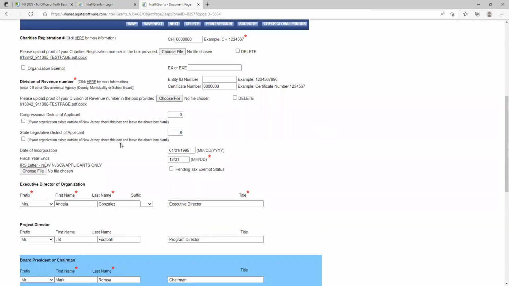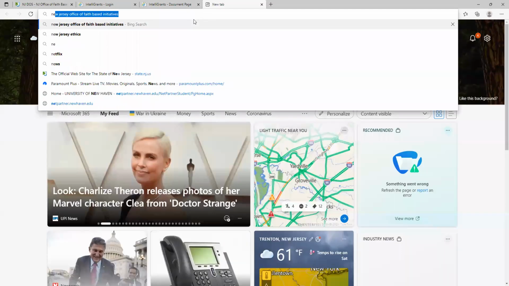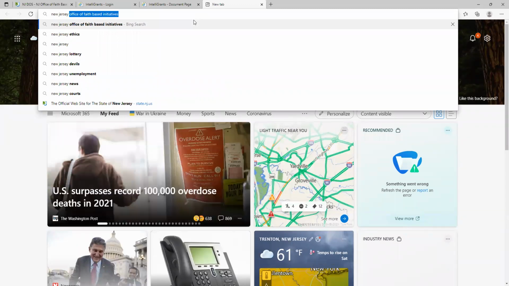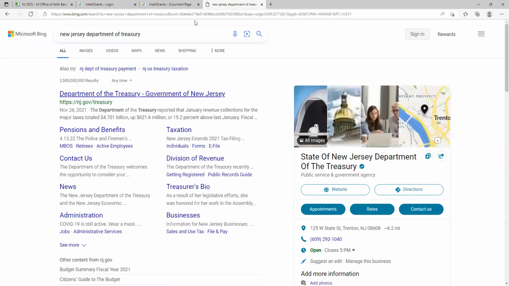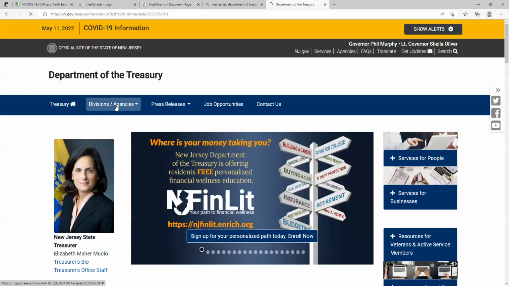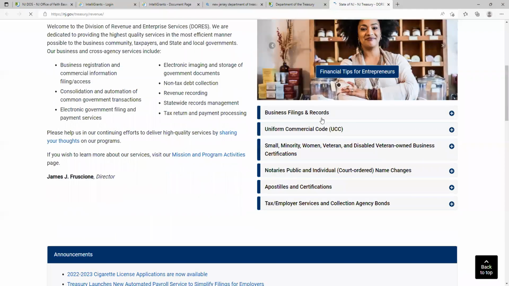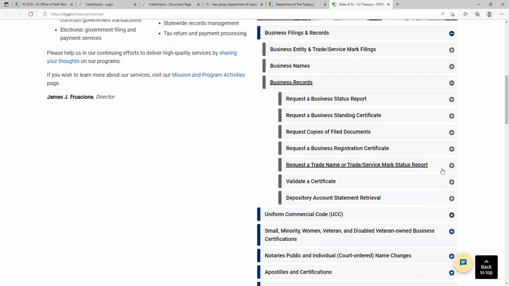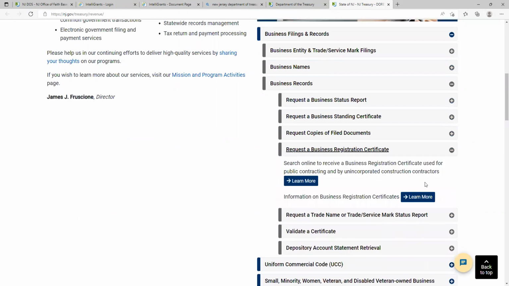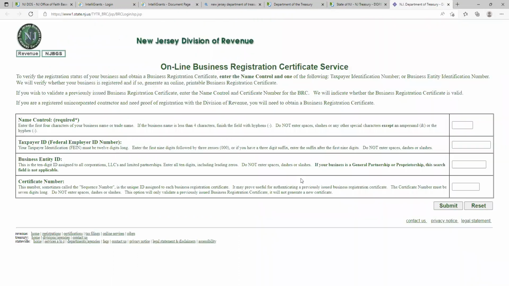Then it's going to ask you for your division of revenue number, which let me see if I can find it for you. Let me see. New Jersey Department of Treasury. I'm actually going to see if you have one. I go here. Business and filings, business records, request a business certificate registration, search online.